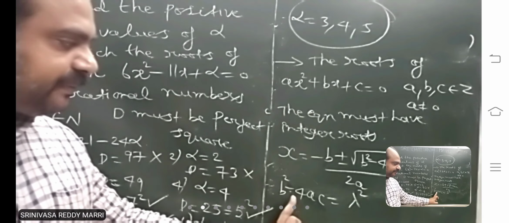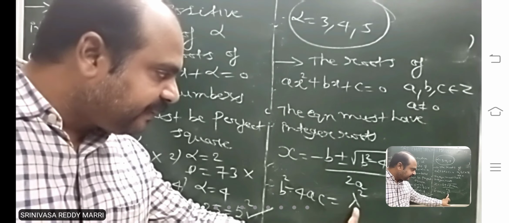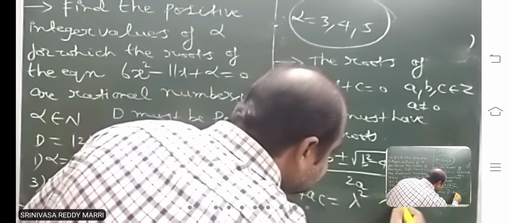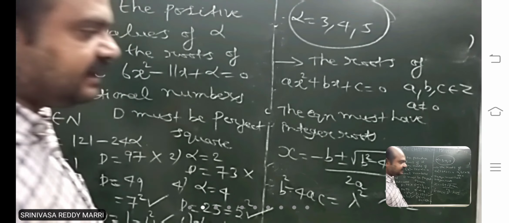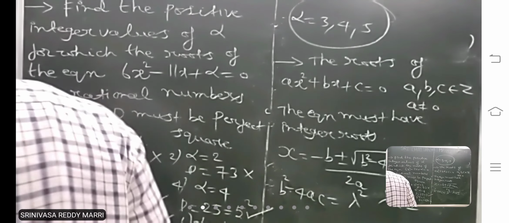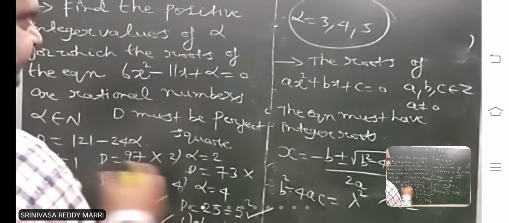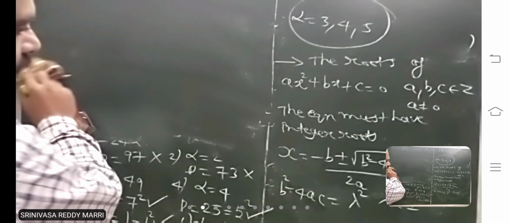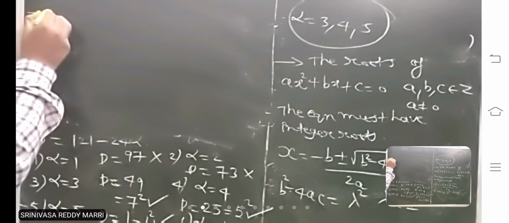First step is the discriminant must be a perfect square of an integer, where lambda is an integer. Correct or not? This is the first necessary step. Then what will you get as the roots? Is this sufficient? If this is a perfect square, is this sufficient?